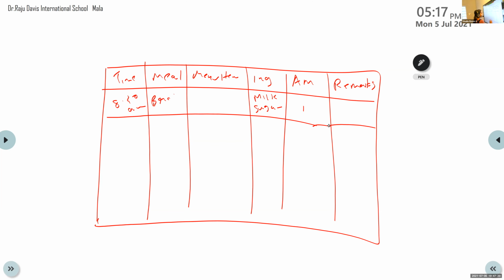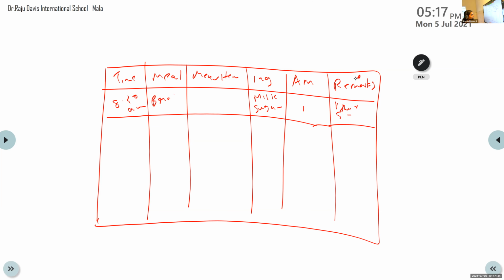So remark. Remark means you can write 1 tablespoon of sugar is added. That is the remark here. Yeah, 1 tablespoon of sugar is added. That is the remark. Clear? Any doubts, Anna, Meghna, Reina? No. Yeah. So this is the first step.